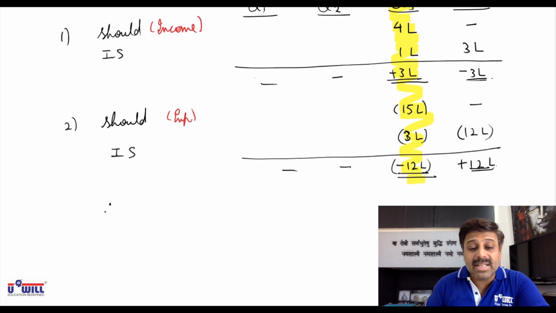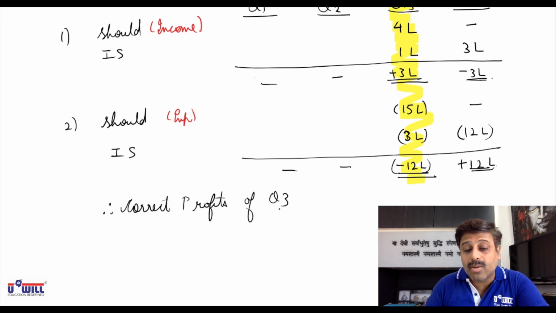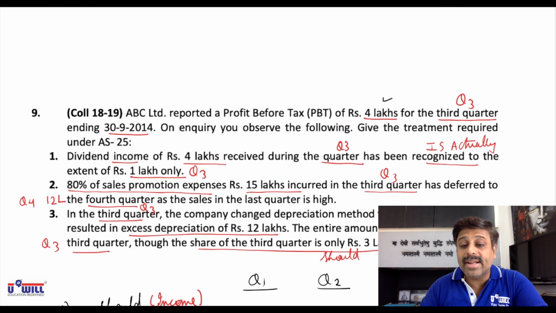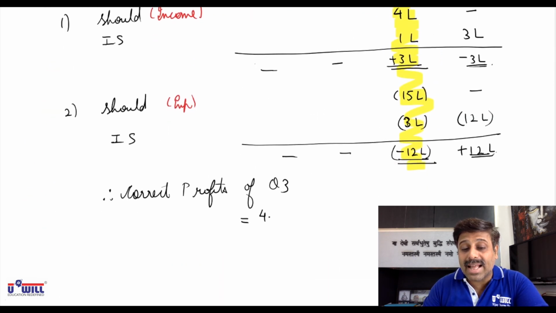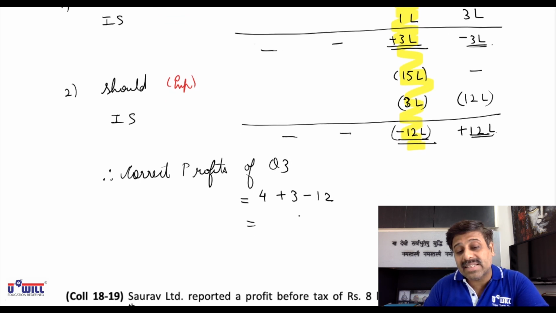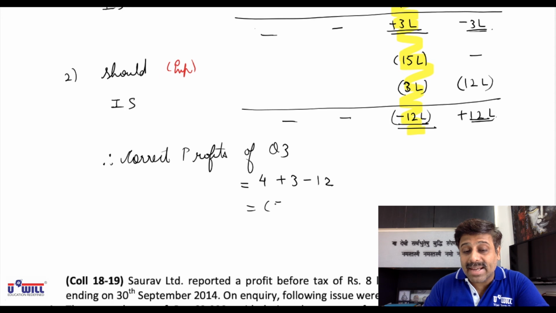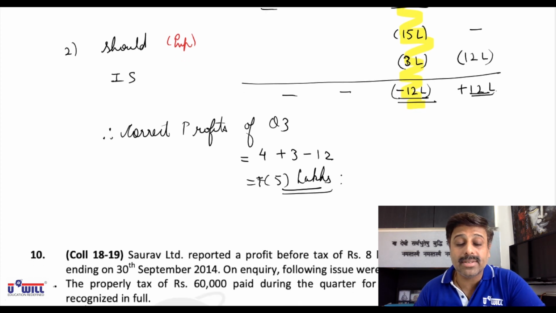And so, what would be the correct profits of quarter 3? All of you check your answers. Correct profits of quarter 3 would be equal to, you are already given the profit of 4 lakhs. In 4 lakhs, we will plus 3 lakhs and we will minus 12 lakhs. 4 plus 3, 7. 7 minus 12, minus 5. So minus 5 lakhs means it would be a loss of 5 lakhs in quarter 3.